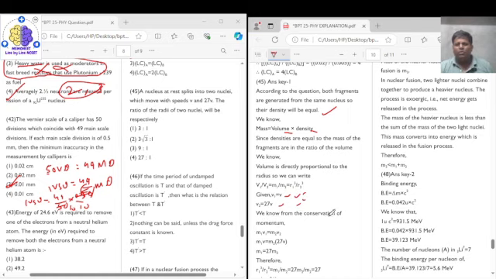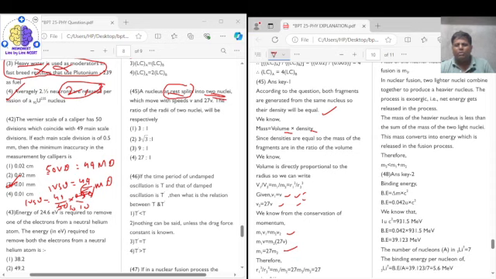Now from the conservation of momentum, since the nucleus is at rest and finally it splits into two nuclei, initially the particle was at rest. So the two particles we get will have momenta equal in magnitude but opposite in direction. Therefore, m1 v1 is equal to m2 v2, and putting the values of v1 and v2, we get m1 is equal to 27 times m2, that is m1 upon m2 is 27 upon 1.